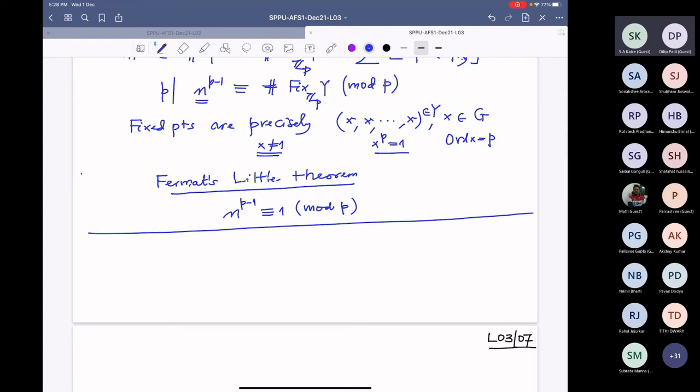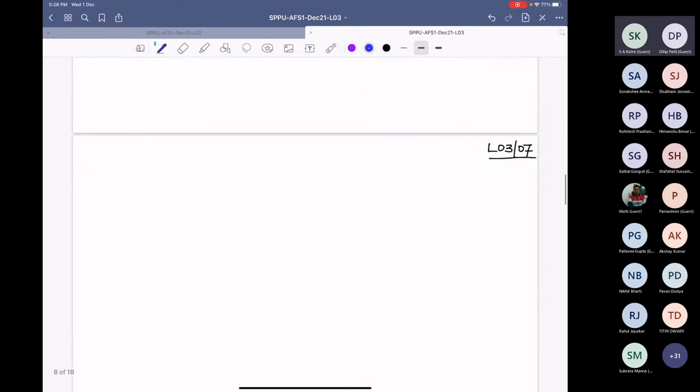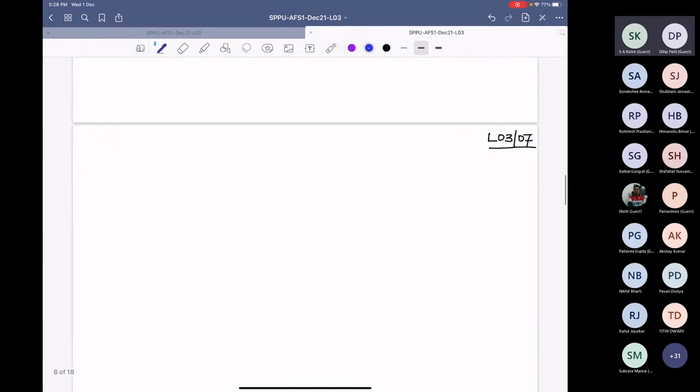Now the next one I want to consider is the conjugation action. Again, first I will consider the conjugation. So G is, or maybe the last example, X is a G set. Okay, before I consider anything, I also want to raise these issues like what are the homomorphisms of G sets.